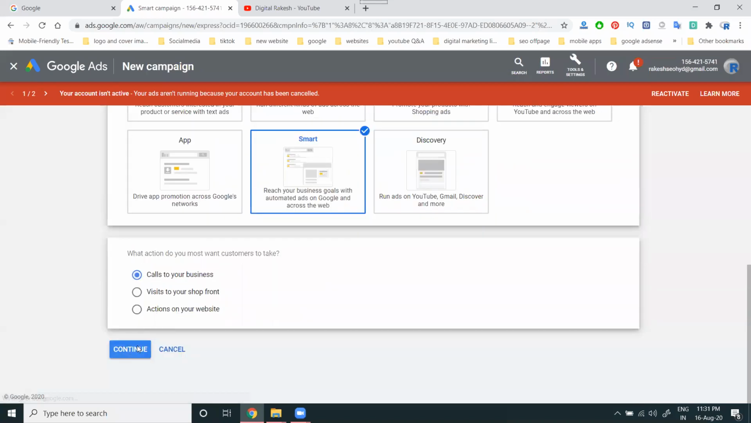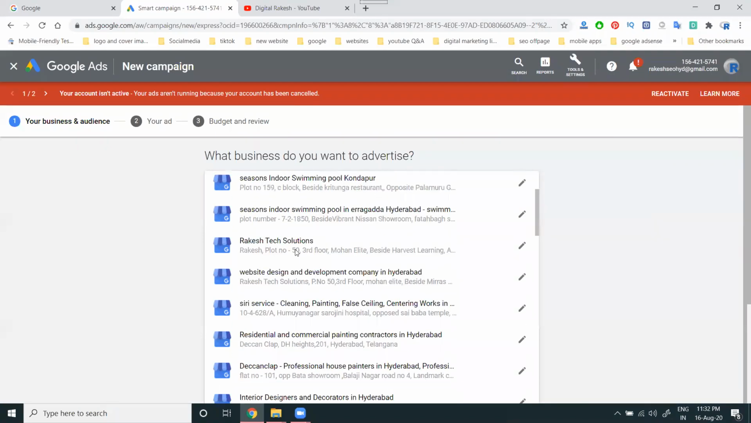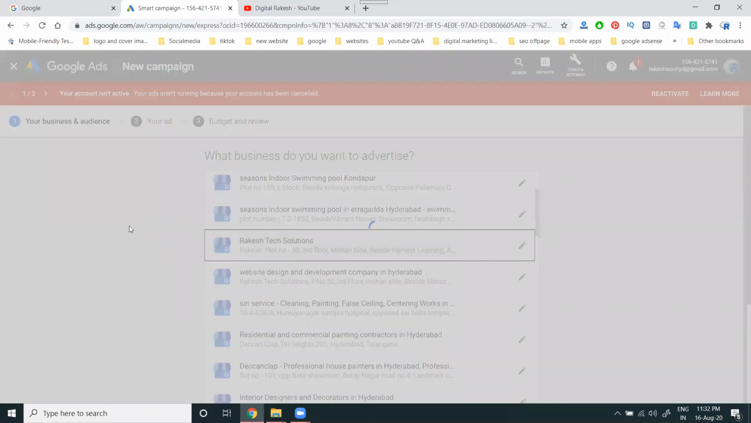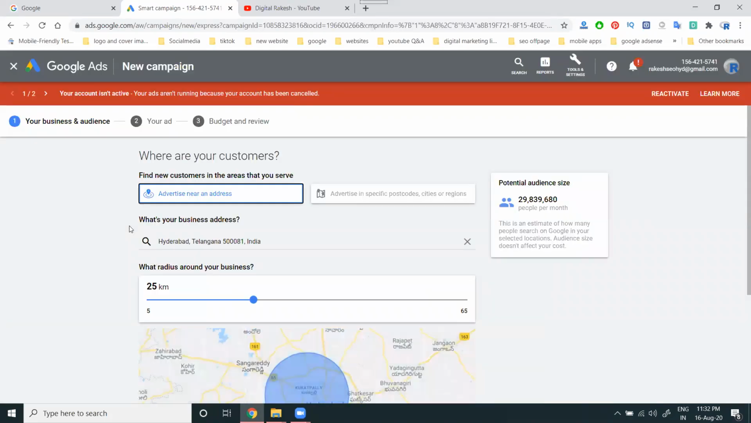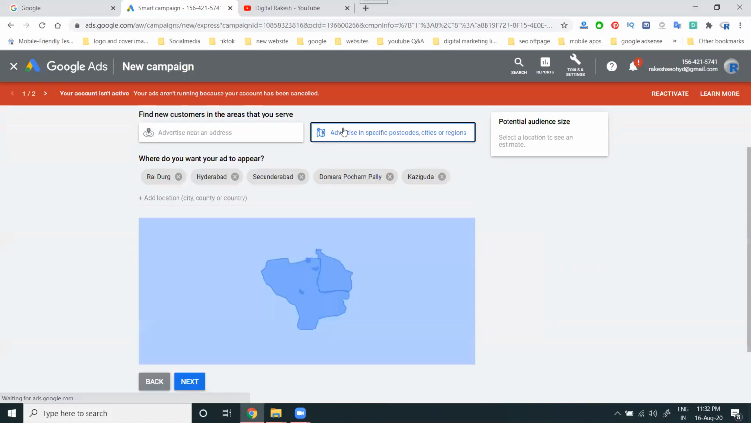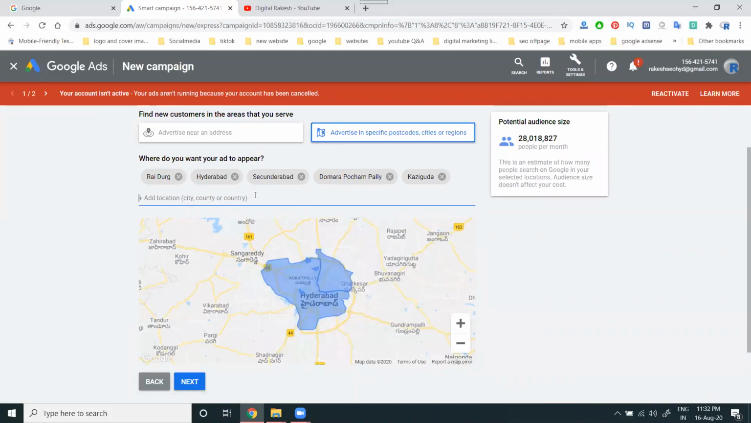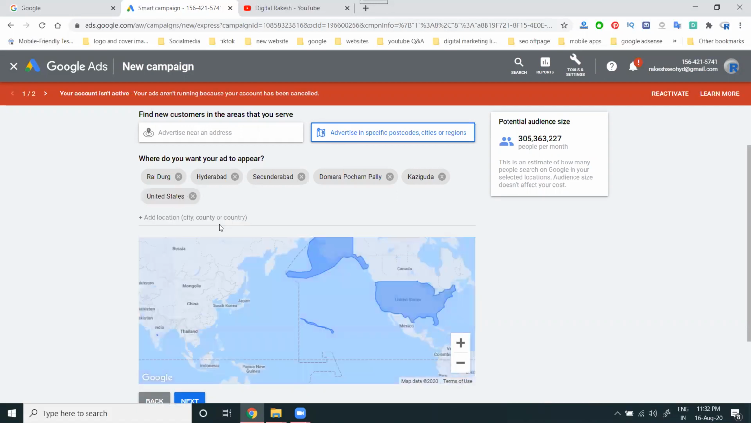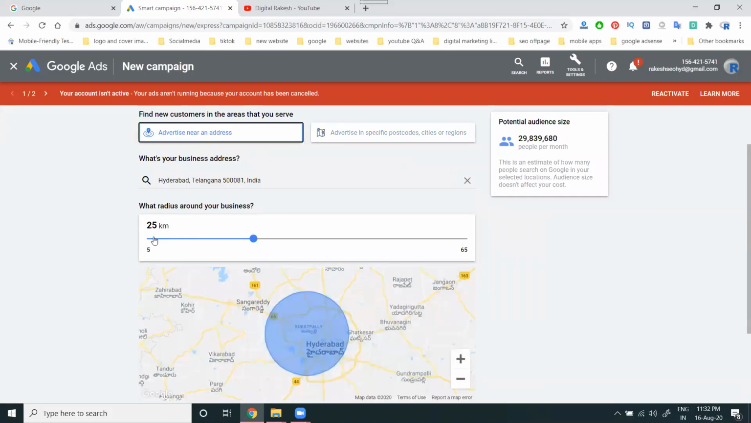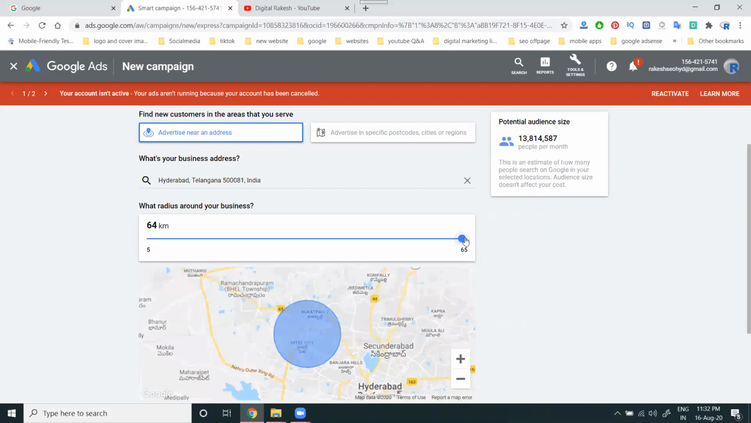Here, select your website map. Without a map, we can't create smart campaign ads; you must keep this in mind. First of all, we decide whether to target a local audience or a global audience. We can target a global audience too, like the United States. But with a smart campaign we target a local audience. Based on the map, we can target from 5 kilometers up to 65.